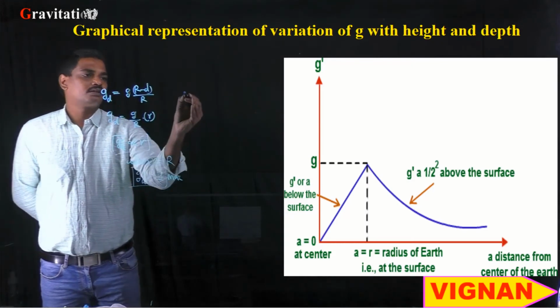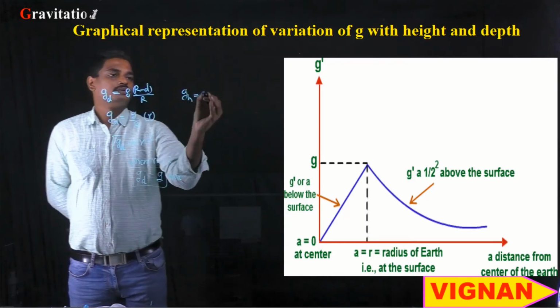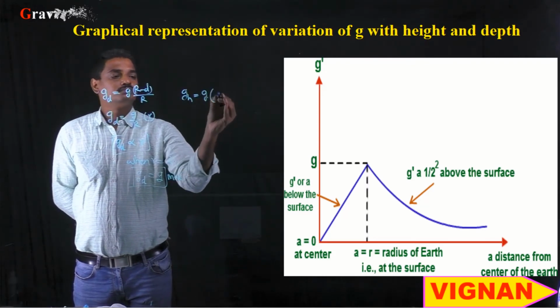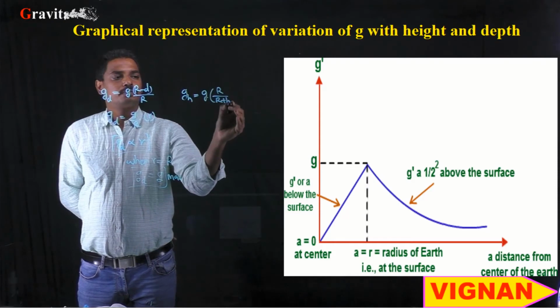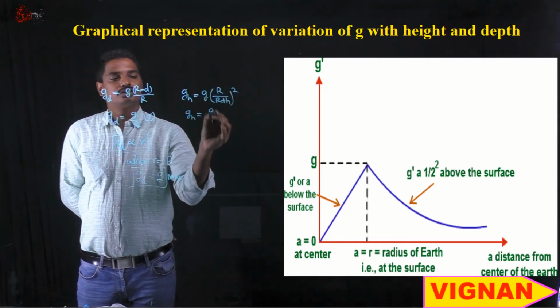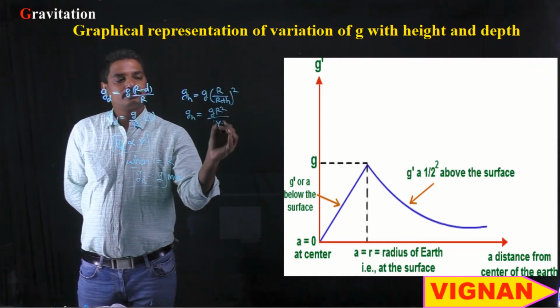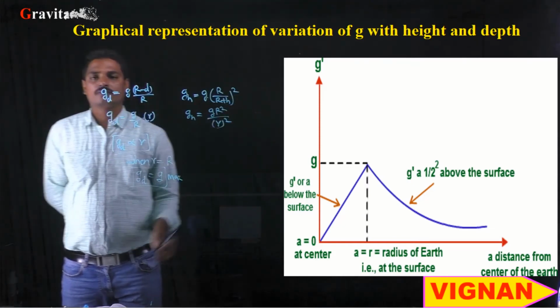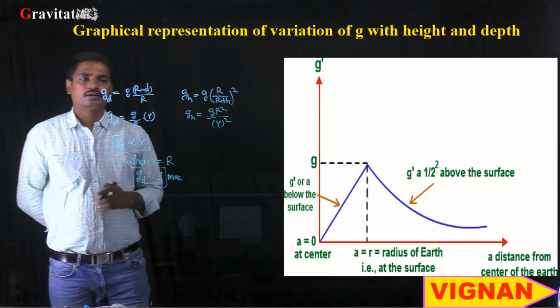Similarly, for the g value at a height h, the expression is g into R square by (R plus h) whole square, which we can write as g_h is equal to g R square by (R plus h) square, which can be written as r square, where r is the distance between the object and the center of the earth.